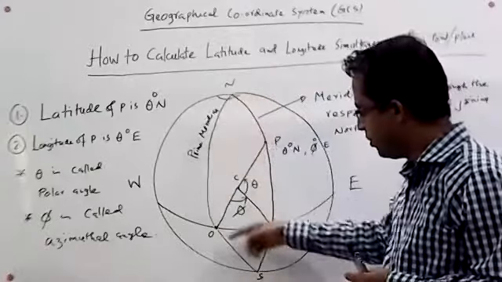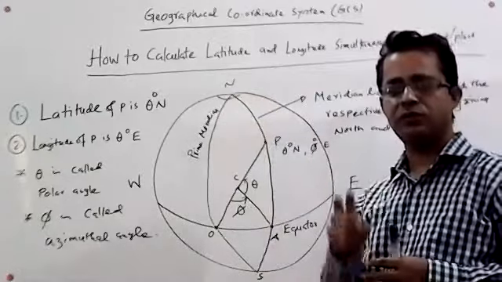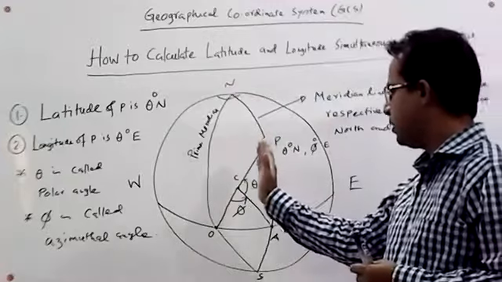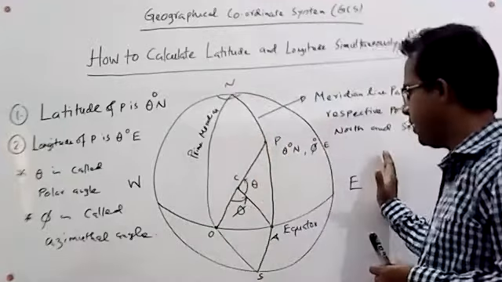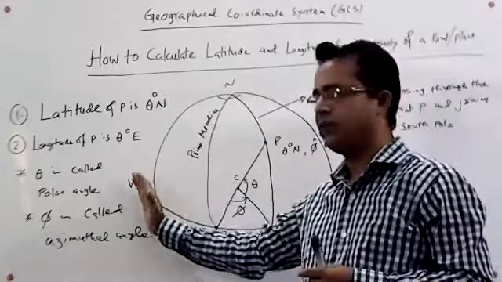The prime meridian also divides the earth into 2 equal parts. Of them, the right part is called the eastern hemisphere and the left part is called the western hemisphere.